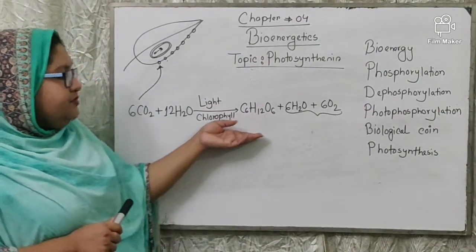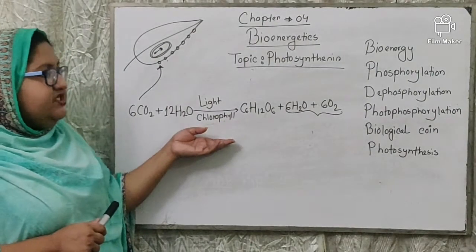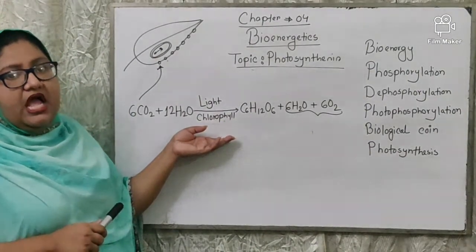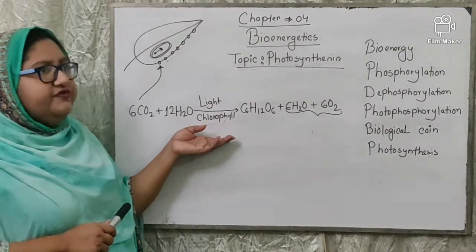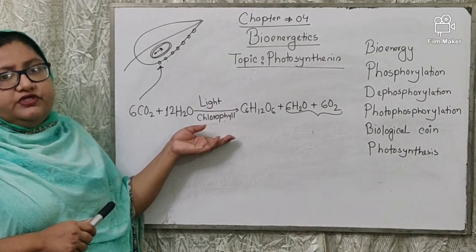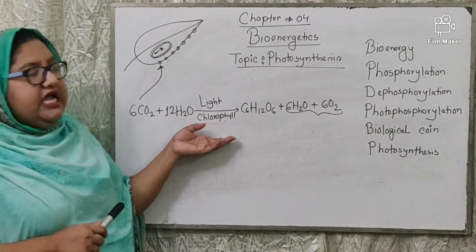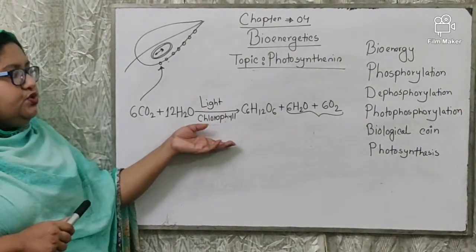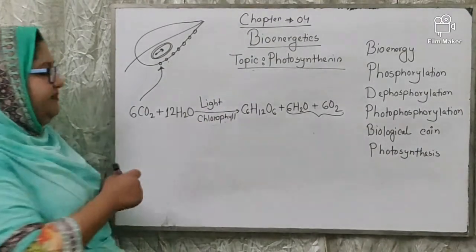Okay, this process is divided into two phases. In 1905, the physiologist named Blackman divided this process into two phases. One is the light dependent phase.